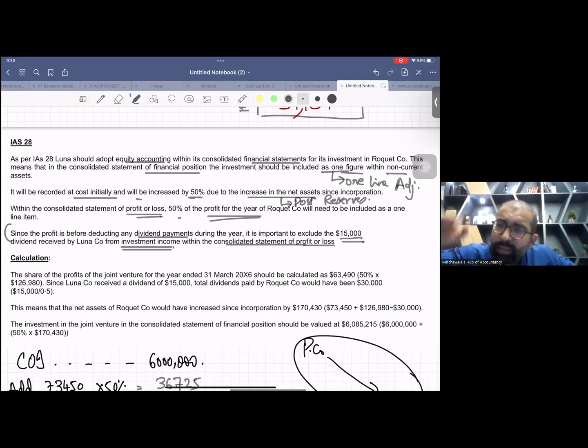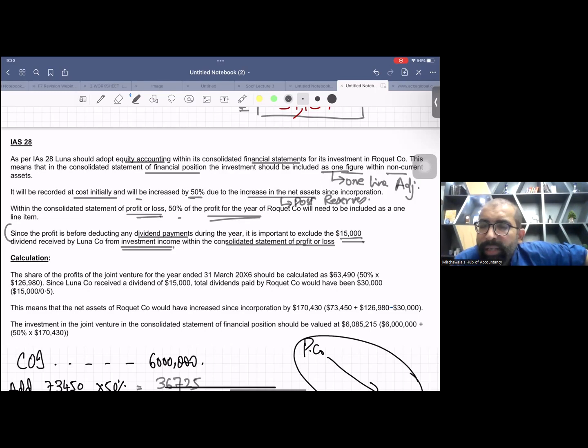In the individual income statement, the parent company books all dividend income from all sources as a normal investment income. So obviously this 15,000 the parent company had already booked as income. But now when we are doing consolidation, we are applying equity accounting for this.